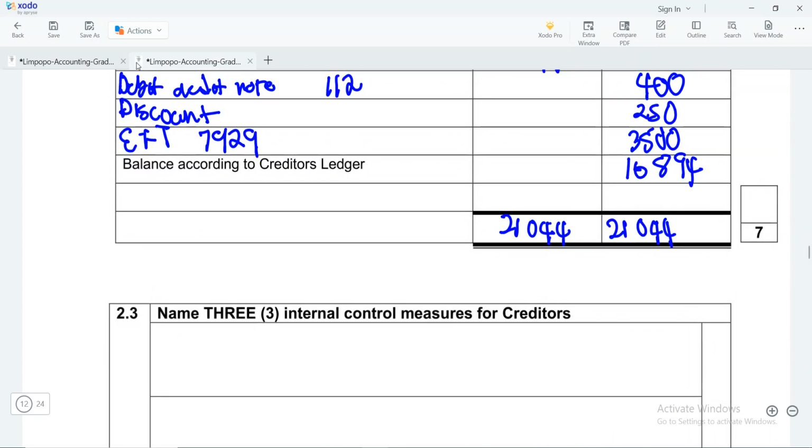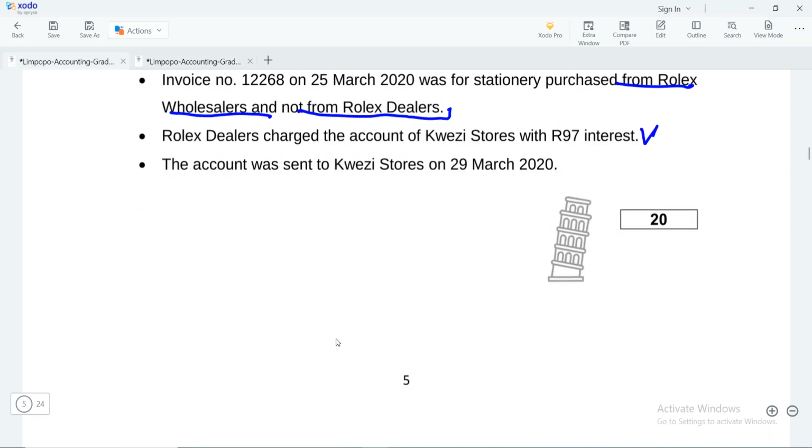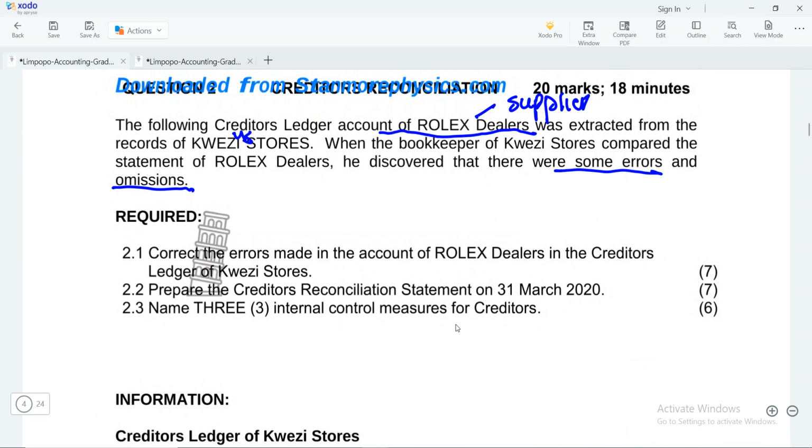Now the next question, I'm just going to discuss it. They're saying name 3 internal control measures for creditors. So number 1, for every transaction that happens, there should be a source document. And then there should also be division of duties. For example, sometimes when it's only one person who's collecting stock from creditors, they can end up defrauding us. So if we put at least 2-3 people, there will be a rotation, and we won't have too much fraud, because when it's one person, they are more likely going to be tempted.